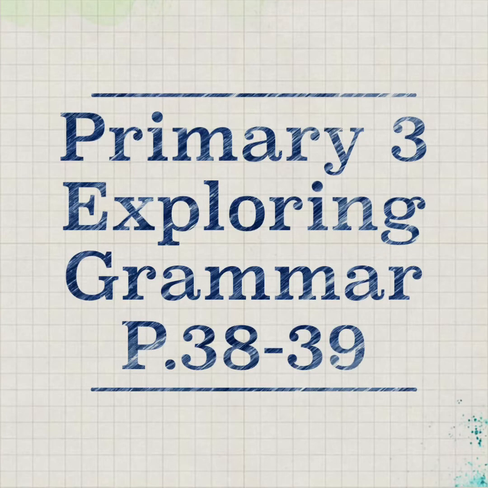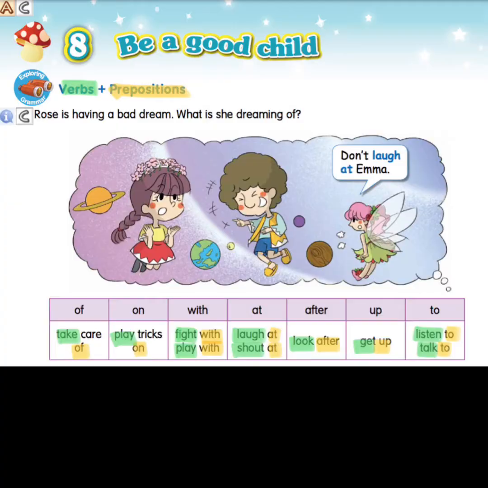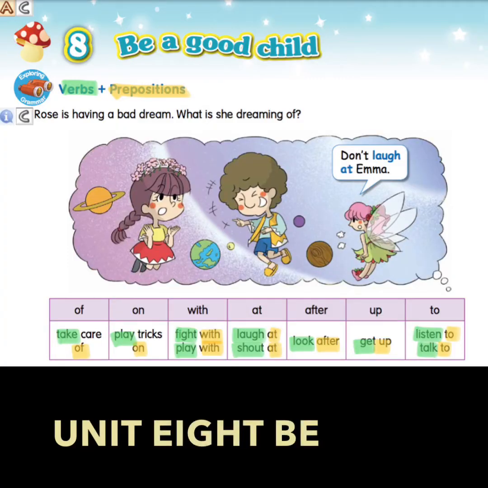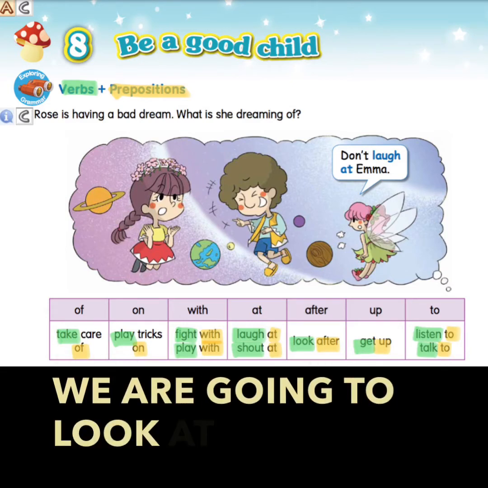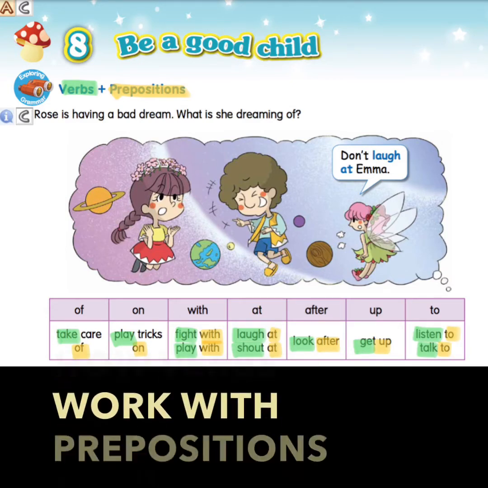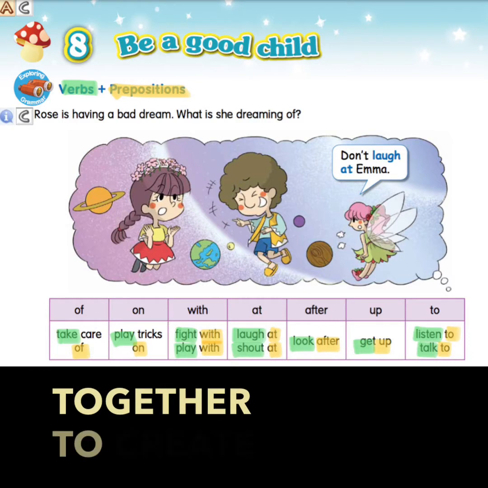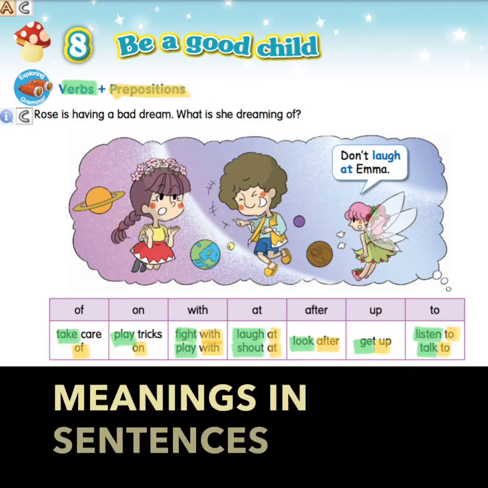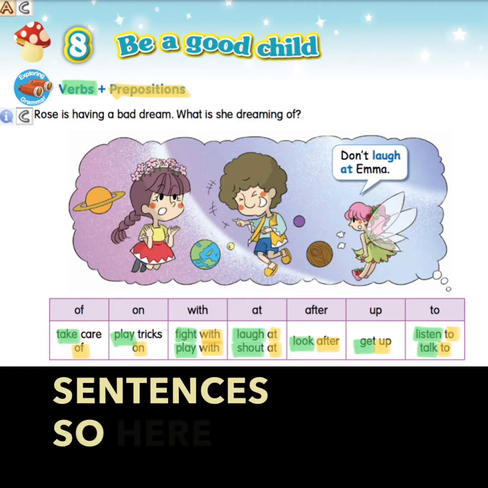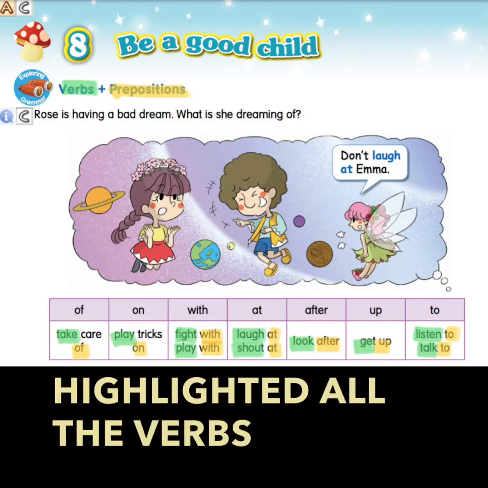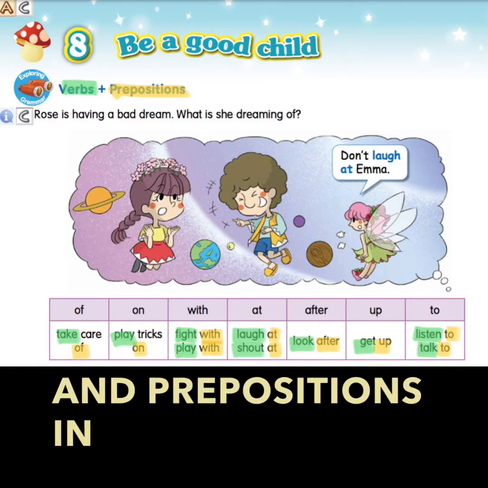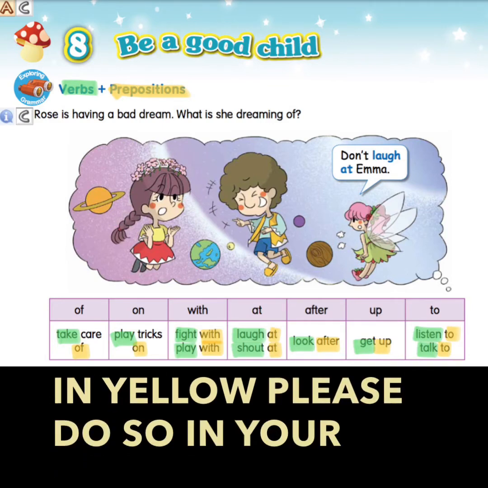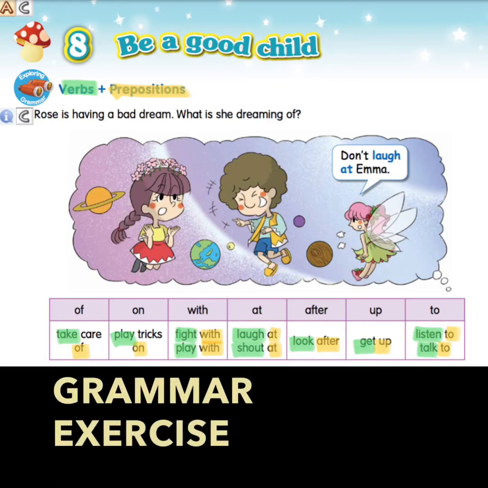Primary 3 Exploring Grammar, page 38 to 39. Unit 8, Be a Good Child. In this chapter, we're going to look at how verbs work with prepositions together to create special meanings in sentences. So here I highlighted all the verbs in green and prepositions in yellow. Please do so in your grammar exercise.